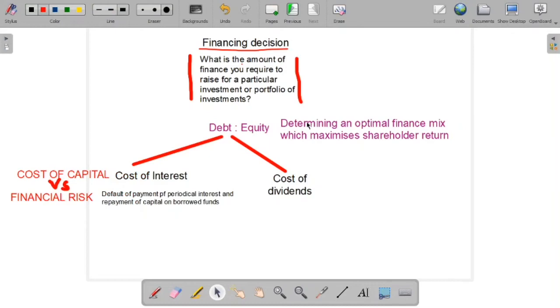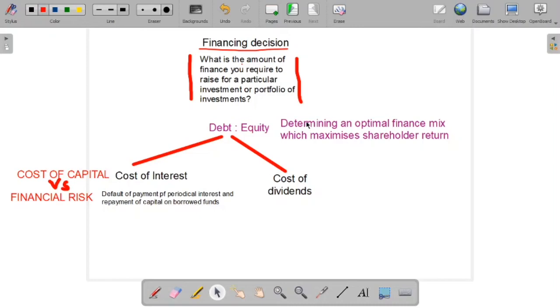Alright, I put up a few things on the whiteboard for a better picture regarding the financing decision. Financing decision is, like I said before, the amount which you require to invest in a particular investment proposal or a portfolio of investment, which is a collection of investments, right? So the challenge here is to strike the balance, or determine the optimal finance mix, or to determine the capital structure of the company.